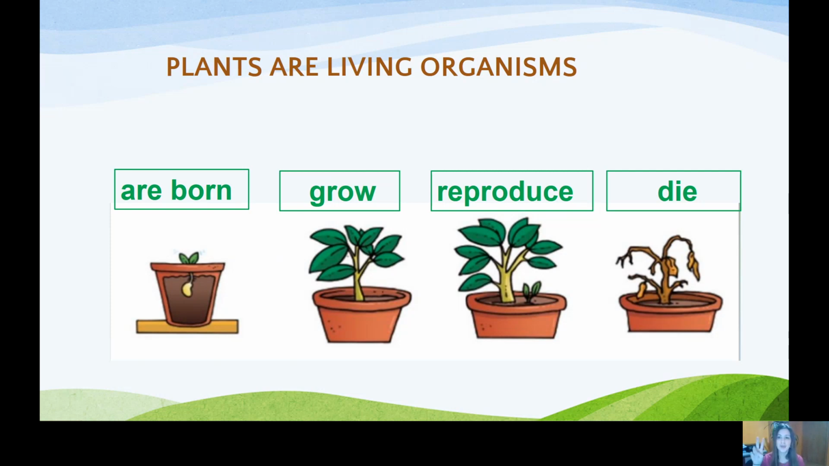And we know two other types of living organisms. We know animals and plants. Sorry, animals and people are also living organisms. So we know three. We know animals, plants, and people are living organisms. Why? Because they are born, they grow, they reproduce, and they die. And because they do the three vital functions. Do you remember the three vital functions?